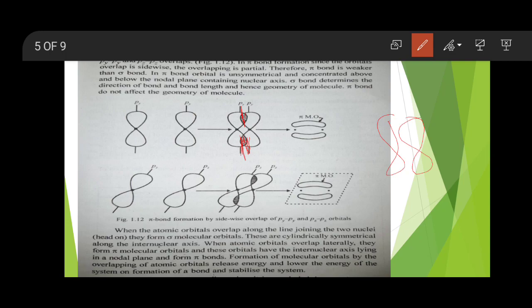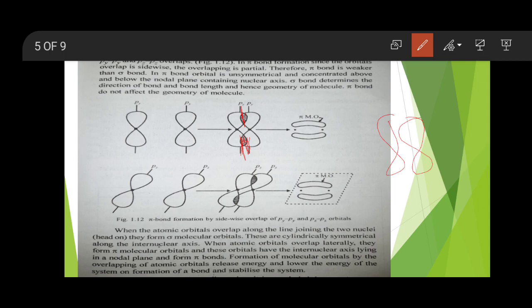This is the very simple way to understand that a sigma bond is formed by axial overlapping, while a pi bond is formed by lateral or sidewise overlapping. Again, this py type of atomic orbital overlapping with pz type is an example of pp overlap, because both py and pz are p orbitals.